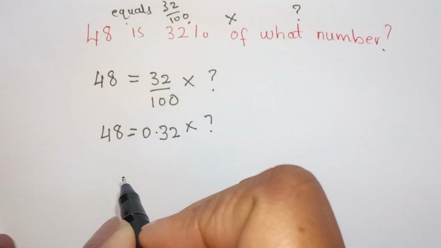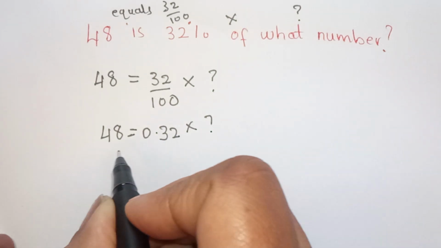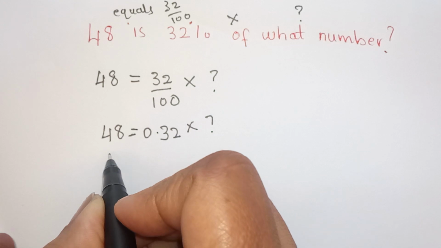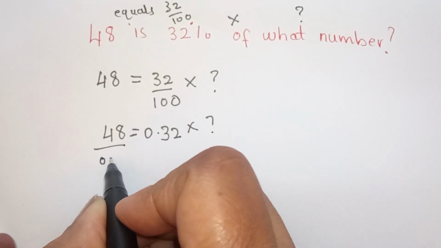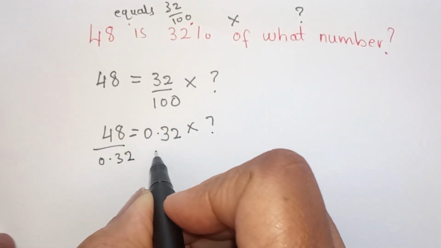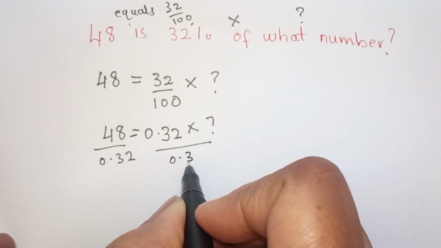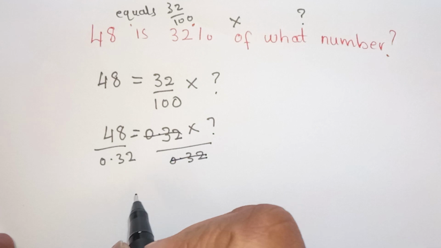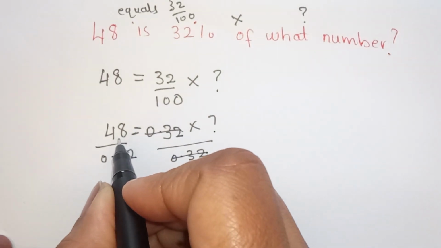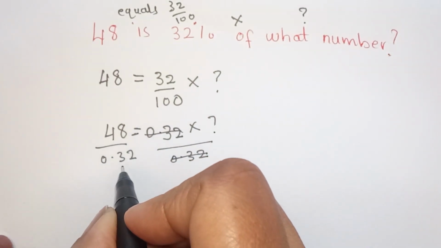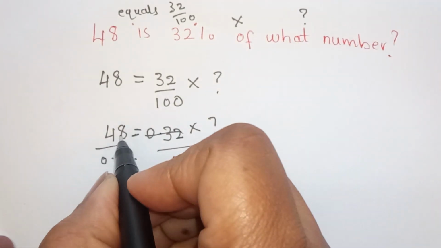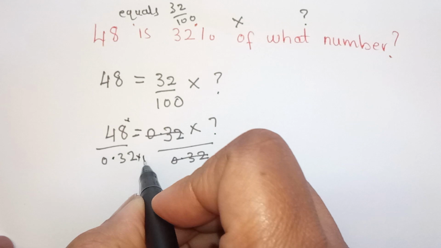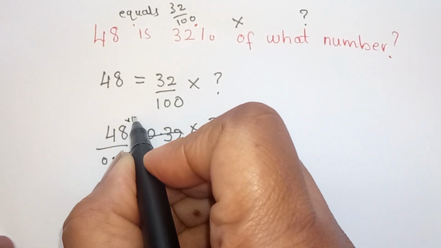Now we are going to divide this side and this side by 0.32. So we'll say here 0.32 and here 0.32. Okay. So we'll cancel this, it remains this. So we're going to divide 48 by 0.32. To remove the decimal, we'll multiply here first by 100 and here by 100.